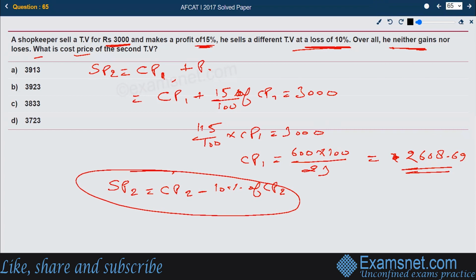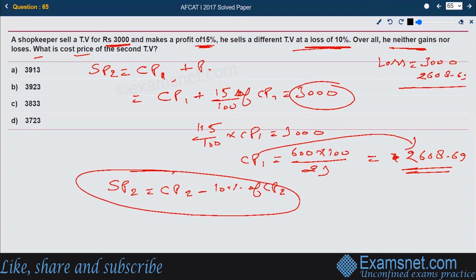First of all, we need to know the cost price of the first deal was 2608 and the selling price of the first deal was 3,000. So how much was the profit of the first deal in rupees? We subtract 3,000 minus 2608.69. Oh, this is not a loss, this is a profit rather, because the selling price is 3,000 and the cost price is 2608. If we subtract, we receive 391.31. That is the profit value.